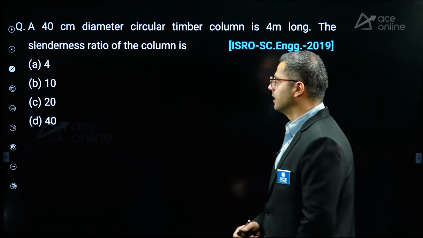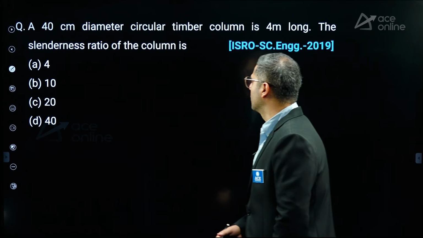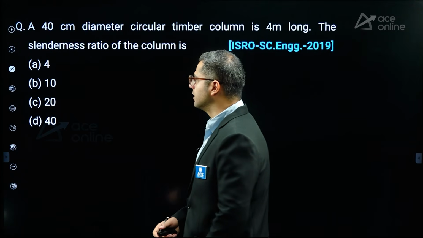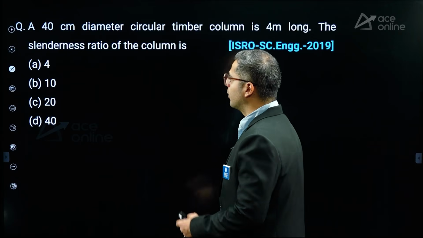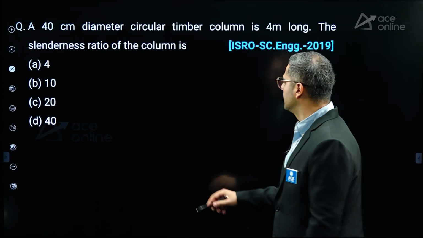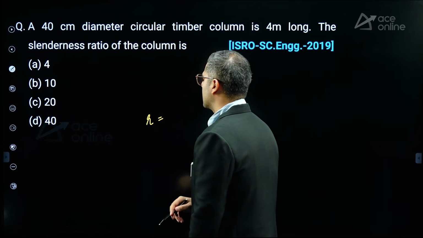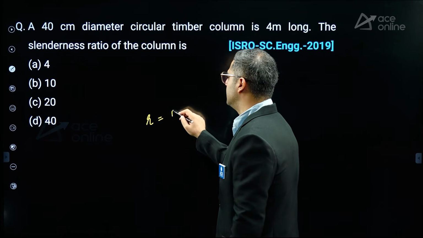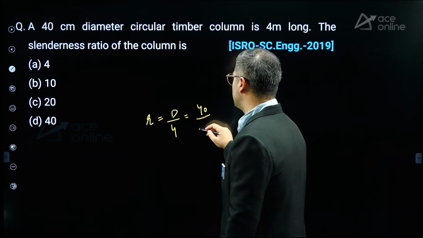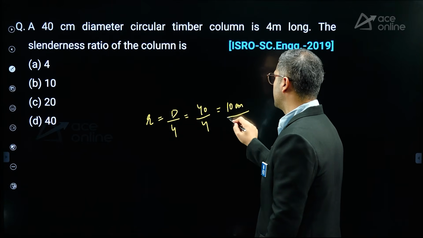Now after that, here they are saying a 40 centimeter diameter circular timber column is 4 meter long. The slenderness ratio is? So they are saying 40 centimeter diameter timber column. In that particular case, radius of gyration for a circular section is d by 4. So here diameter is 40 centimeters divided by 4. This will be equal to 10 centimeters, right?